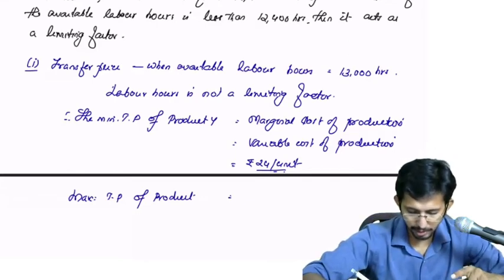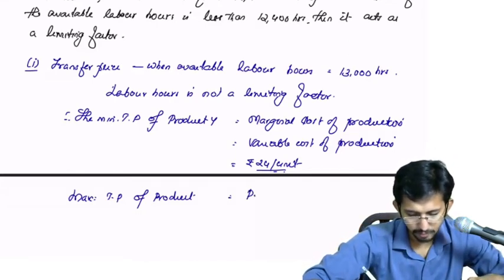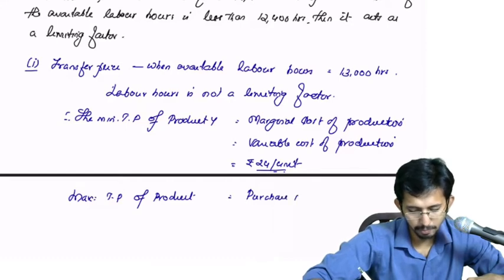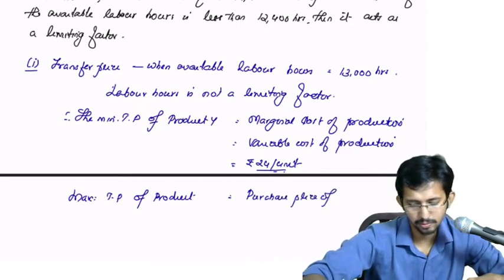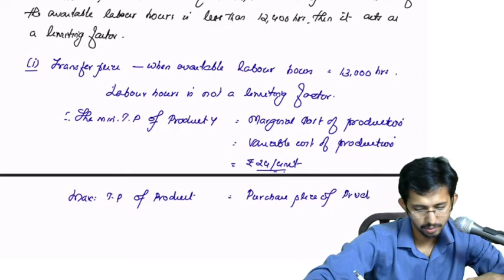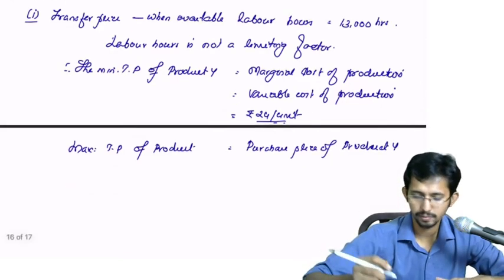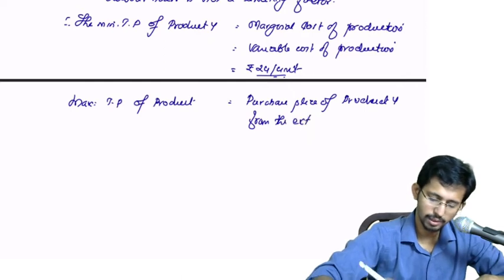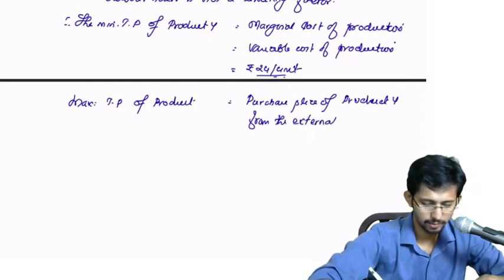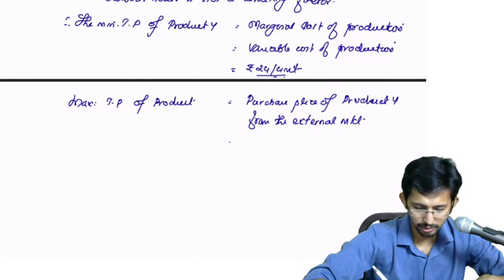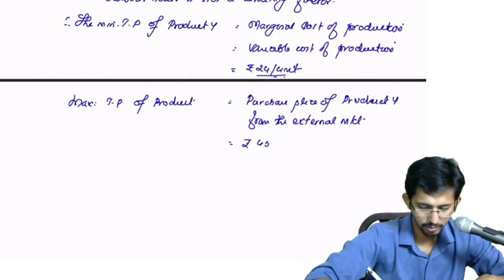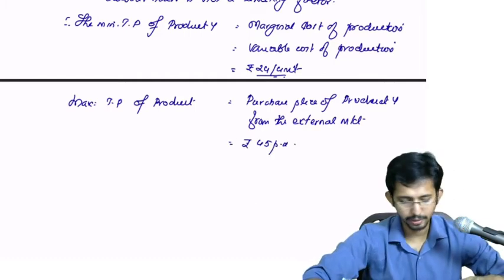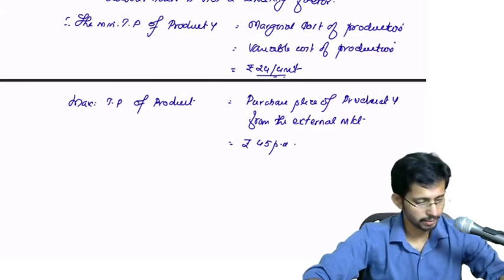So maximum TP is equal to the purchase price of product Y from the external market, that is rupees 45 per unit.